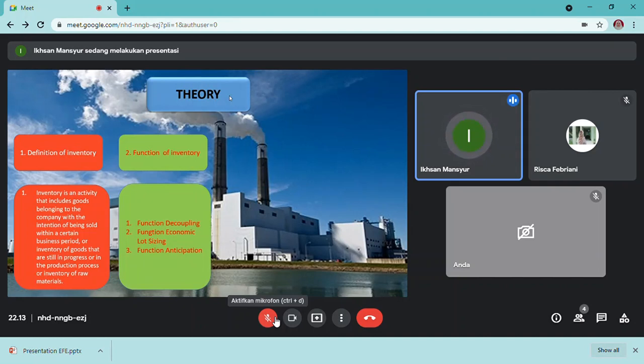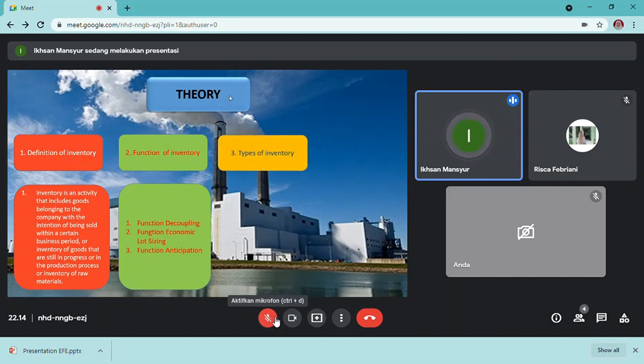Number 3, anticipation function. This applies when the company faces demand fluctuation that can be predicted based on past data, namely seasonal demand.